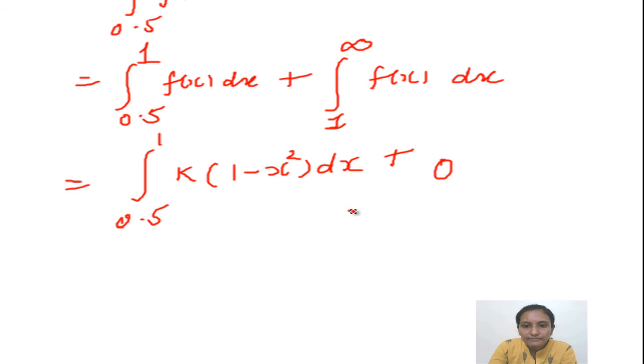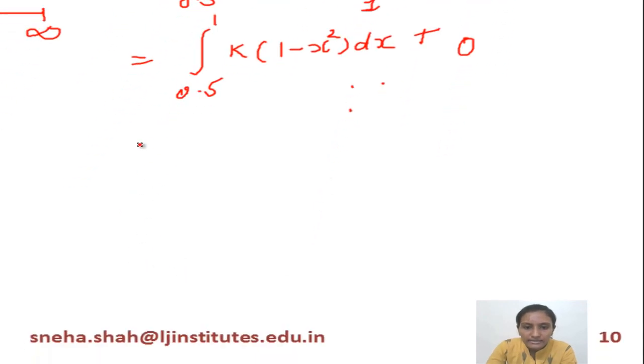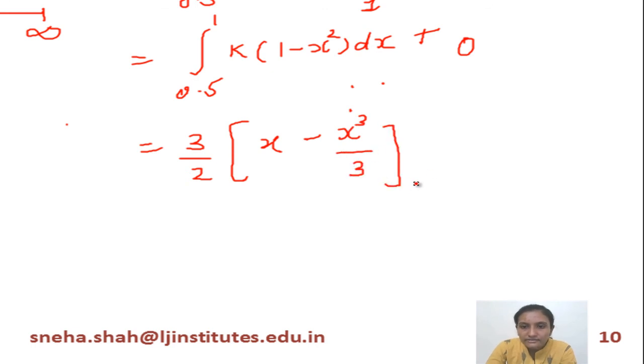So if we simplify this, the value of k is constant and equals 3 by 2, and the integration of 1 gives you x, minus x square's integration, which is x cube by 3. The range of this equals 0.5 to 1.